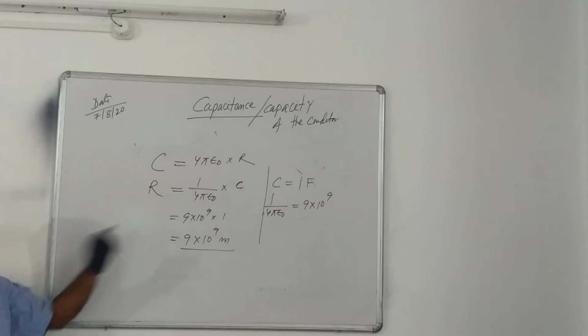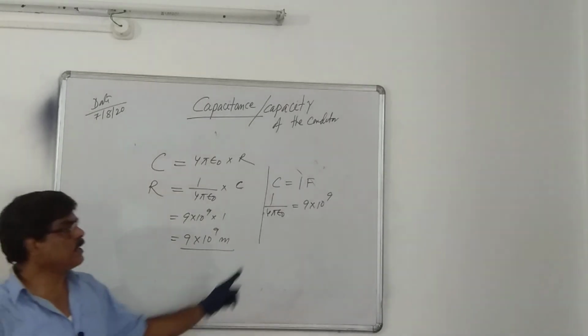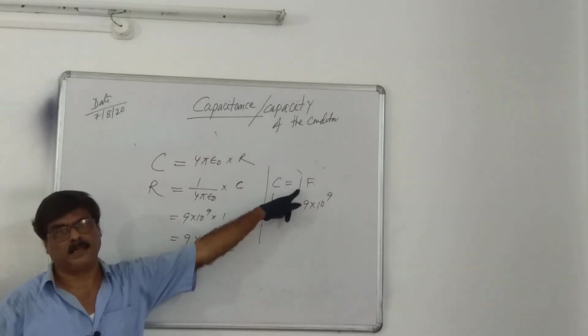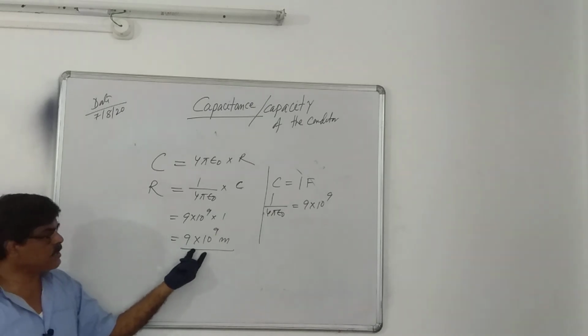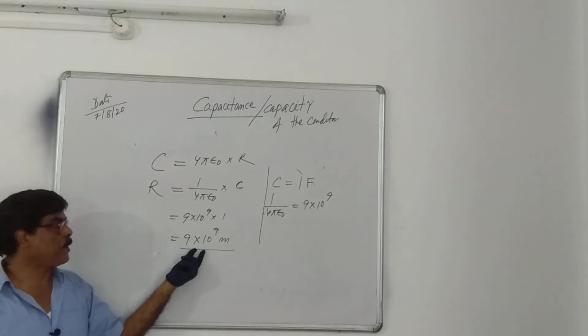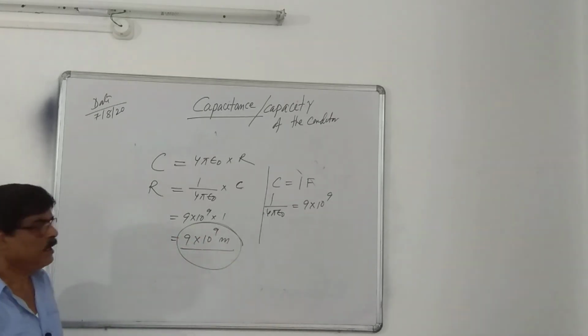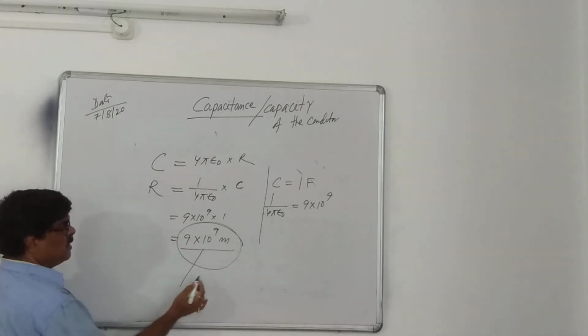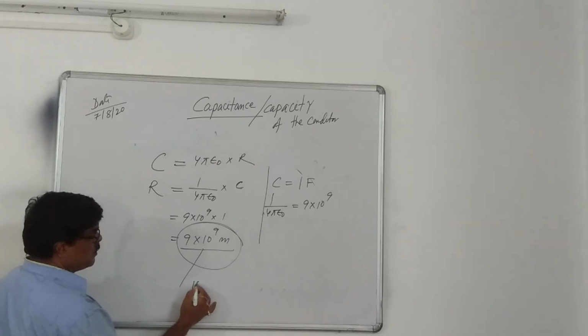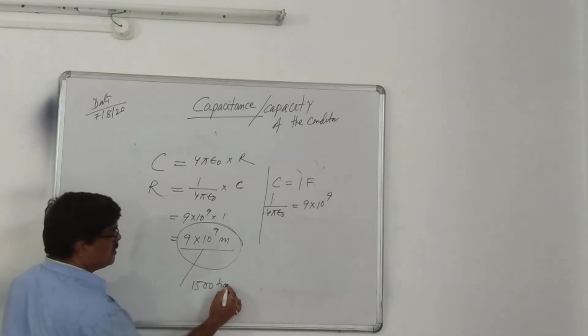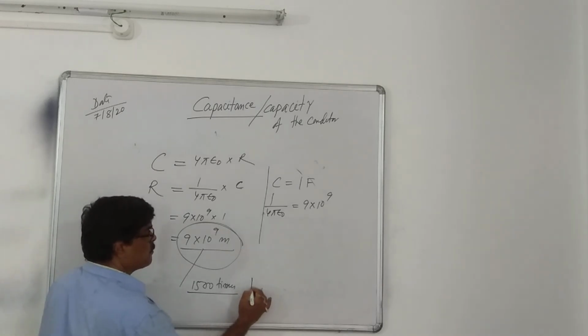So very simple concept. If a conductor has capacitance 1 farad, whose radius is how much? 9 into 10 to the power 9 meter, and it is a very, very large quantity. This radius is near about 1500 times greater than the radius of the earth.